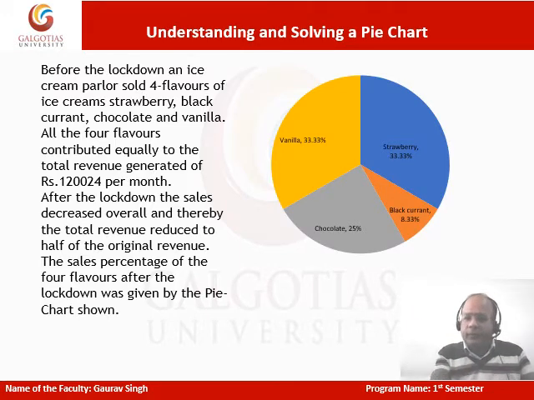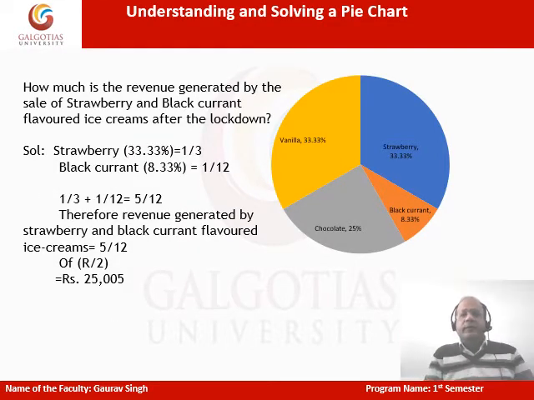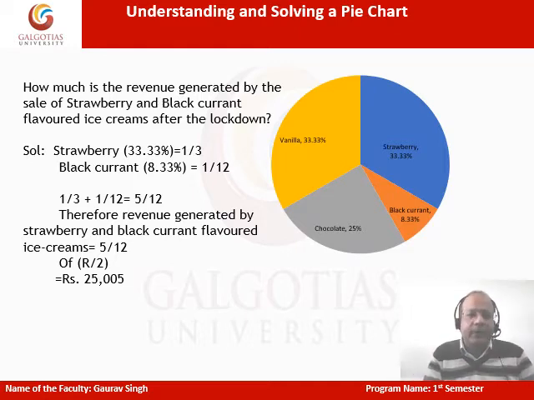So this was the basic of the pie chart. Now let's look at how the questions are going to be framed. This is a very simple one. The graph remains the same, and let me read the question. It says, how much is the revenue generated by the sale of strawberry and blackcurrant flavored ice cream after the lockdown? So it refers to two flavors which we need to consider.